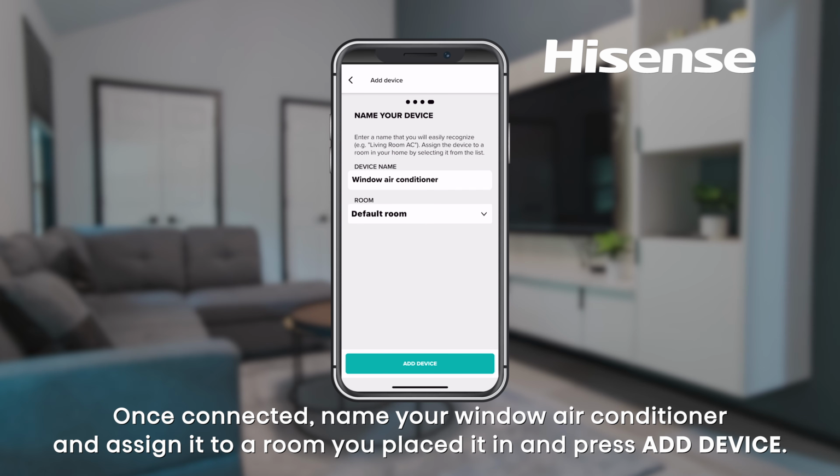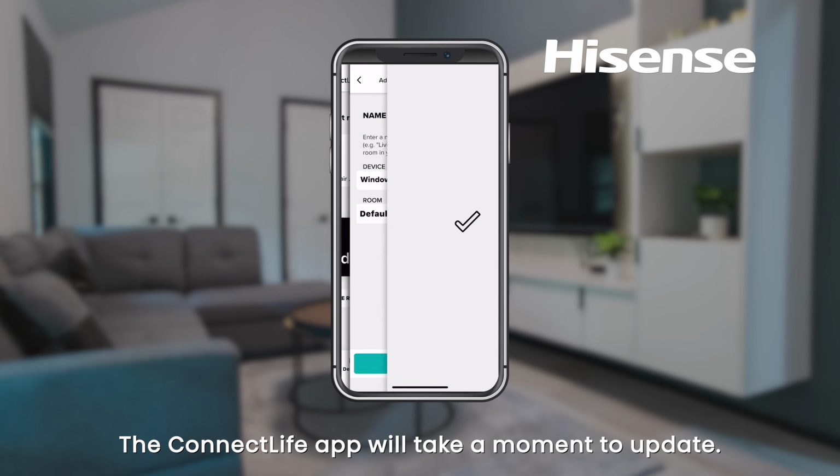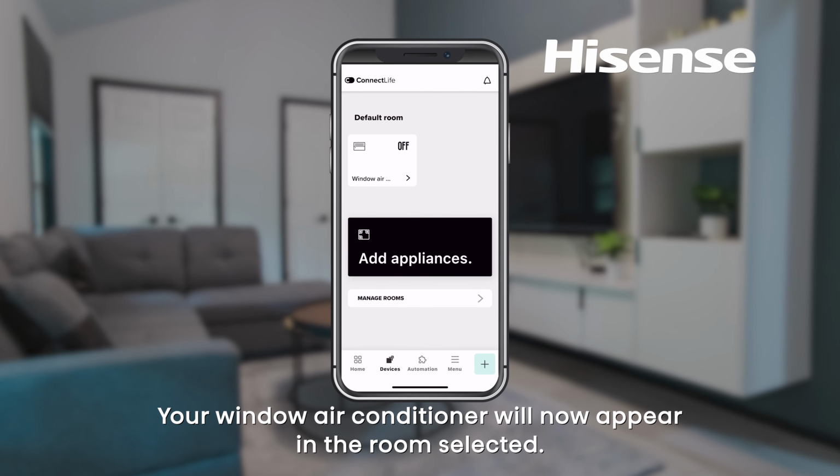Once connected, name your window air conditioner and assign it to a room you placed it in and press Add Device. The ConnectLife app will take a moment to update. Your window air conditioner will now appear in the room selected.